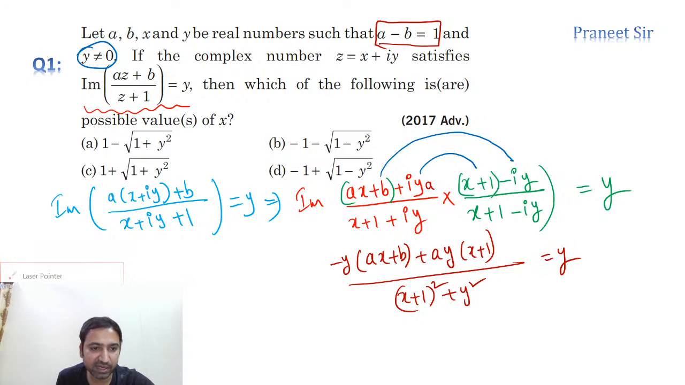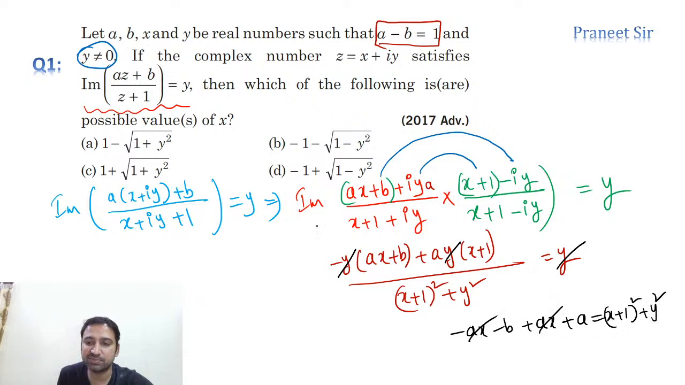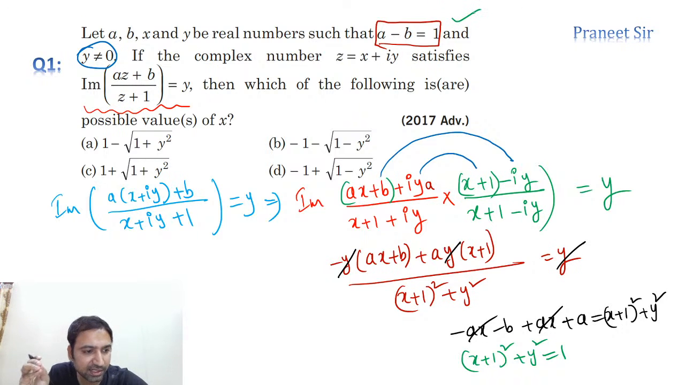As we already discussed, y we can cancel. If you cancel y and now cross multiply this, how much do we get? Minus ax minus b plus ax plus a is equal to x plus 1 whole square plus y square. So ax cancelled, and a minus b we can substitute 1, guys. If you substitute a minus b equal to 1, finally we get x plus 1 whole square plus y square is equal to 1. Why? Because a minus b is equal to 1. That's it. Easy now. Everyone understood now?